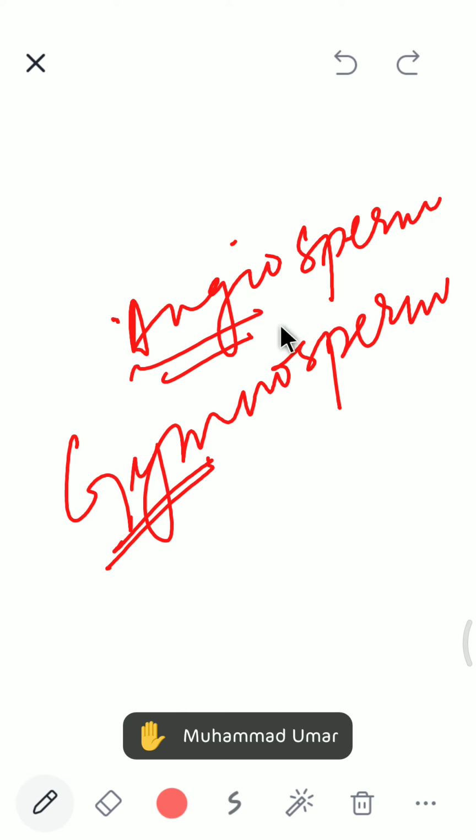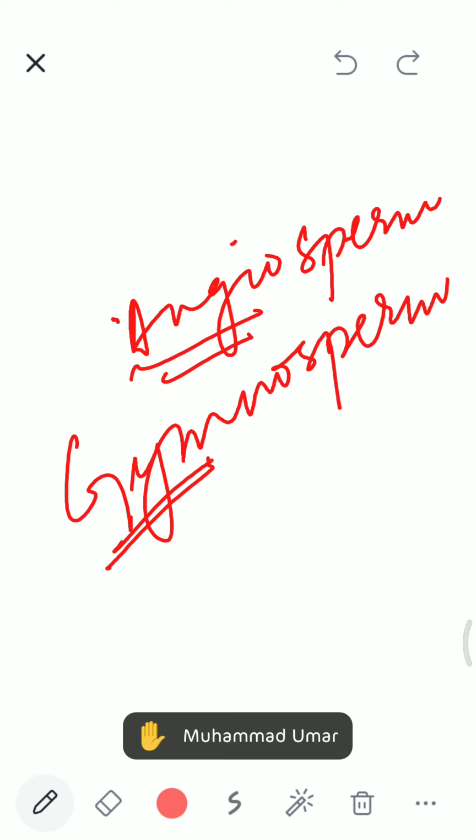You must have noticed that when you eat a fruit, the seed is inside. So the seed is in covered form, inside the ovary. The ovule present in the ovary, after fertilization, is converted into the seed, and the ovary into the fruit. So in angiosperms the seeds are covered, and in gymnosperms the seeds are naked.